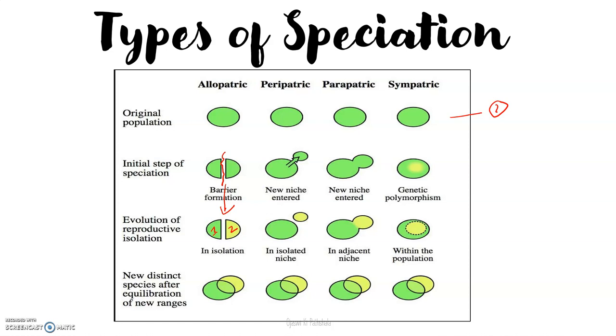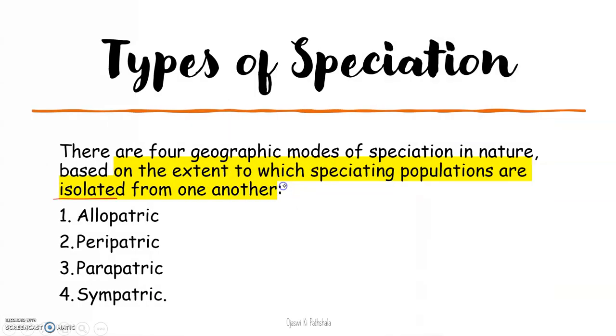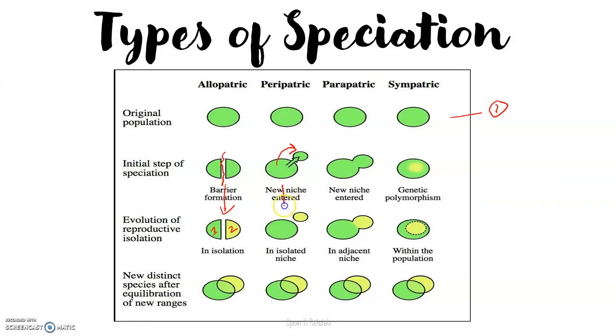Next, peripatric. In peripatric, what happened? Some of the organisms, or some of the population, move to a different niche. There is no natural barrier formation at that time, though there may be a natural barrier between the two niches. The separation is not due to natural barrier formation. It happens because some of the population move out to a different niche. So after a long evolutionary process, they will form two different species.